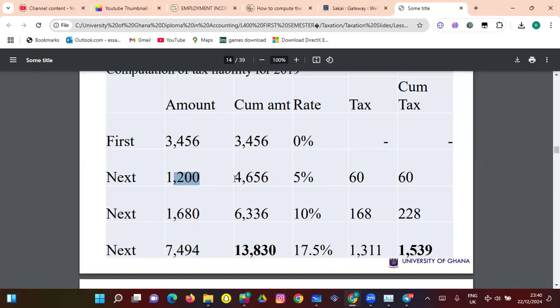So now 5% of 1,200 is 60, as you are seeing here. And 10% on this is 168. And then 17.5% on this is 1,311. So in summation, when we add all, we are going to get 1,539. So basically what's happening here is this plus this is giving us this, right? This plus this is giving us this. That's basically it, right? So this is how individuals are taxed.